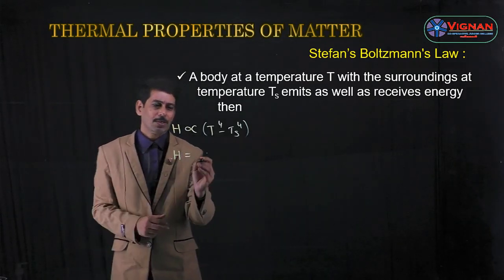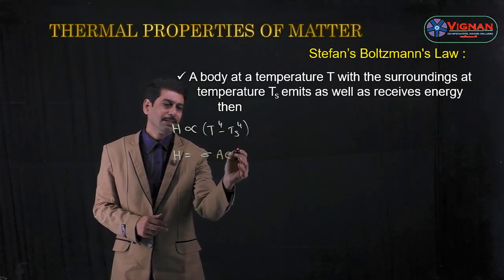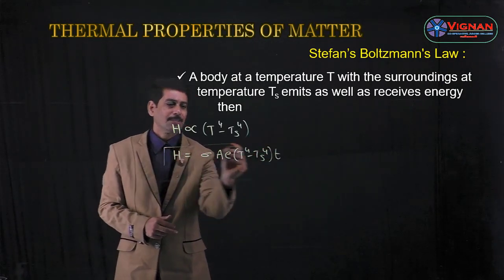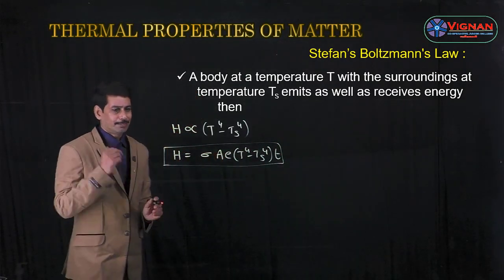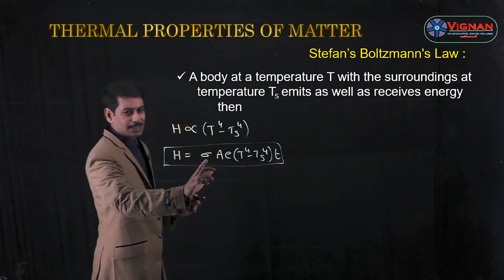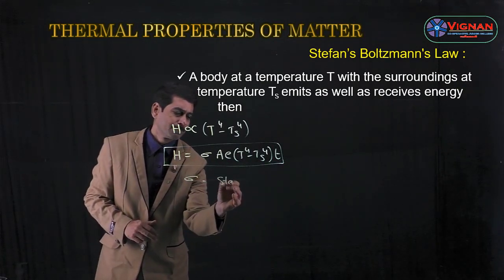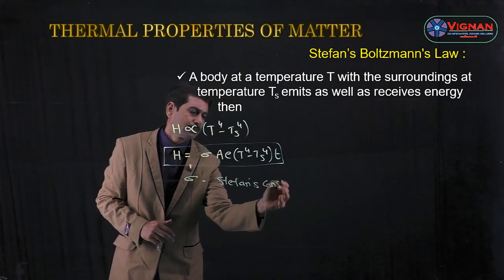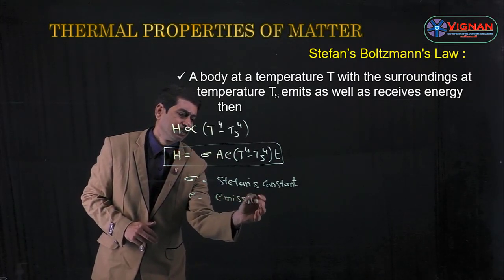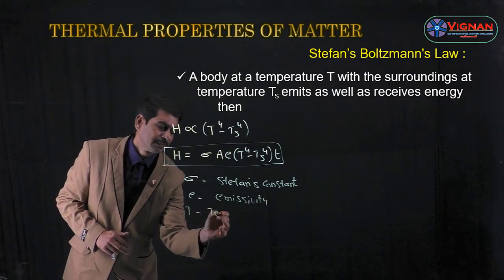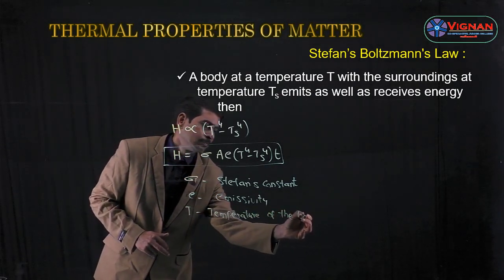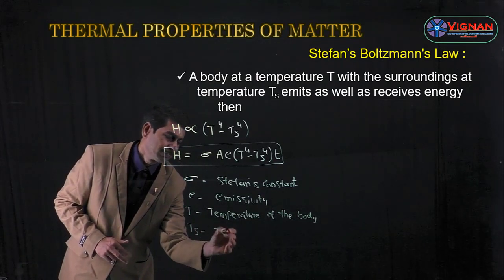For other bodies, H = sigma A E (T^4 minus Ts^4) t. This is called Stefan-Boltzmann's law, where sigma is Stefan's constant, A is the area of cross section, E is emissivity, T is the temperature of the body, and Ts is the temperature of the surroundings.